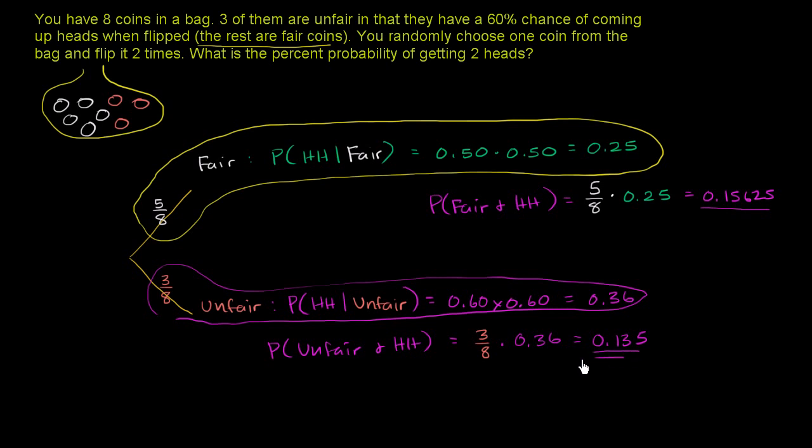Now, if someone were to say either way, what's the probability of getting two heads in a row? Because that's what they're asking us here. What is the probability of getting two heads? So we could get it through this method, by chance picking the fair coin, or through this method, by chance picking the unfair coin. So since we can do it either way, we can sum up the probabilities. Either of these events meet our constraints. So we can just add these two things up.